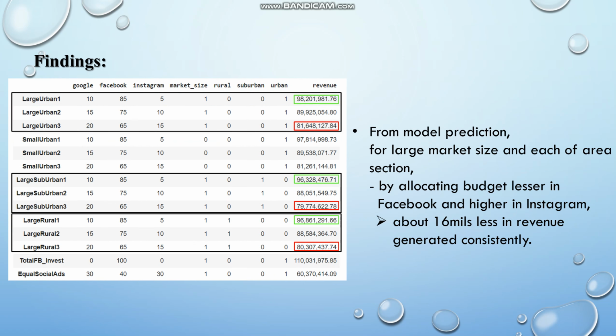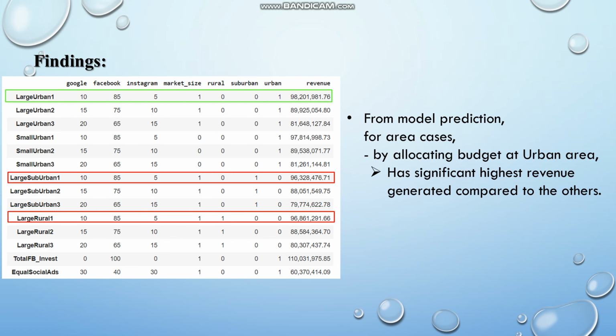Next, we can see from this table, by comparing the budget allocation on Facebook and Instagram for large market size and each area section, that with less budget on Facebook and more on Instagram, there is about 16 million less in revenue generated consistently. For model predictions for area cases, it is quite obvious that a significantly higher revenue is generated in the urban area compared to the others too.